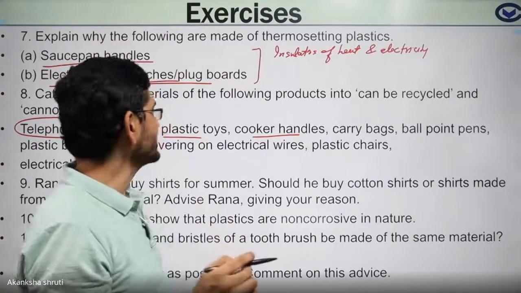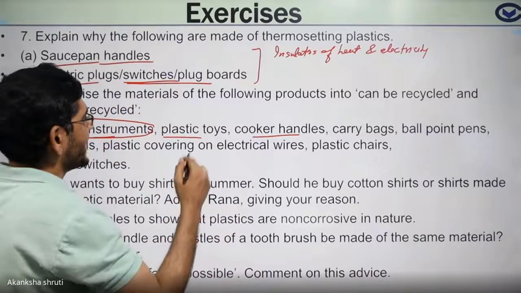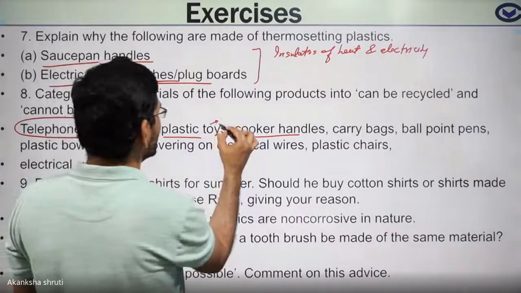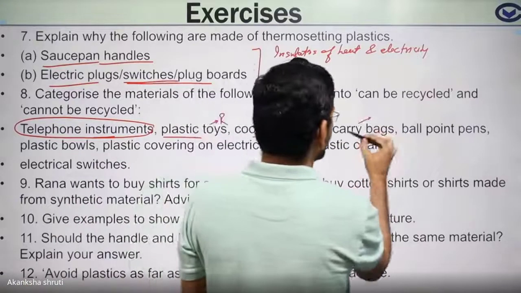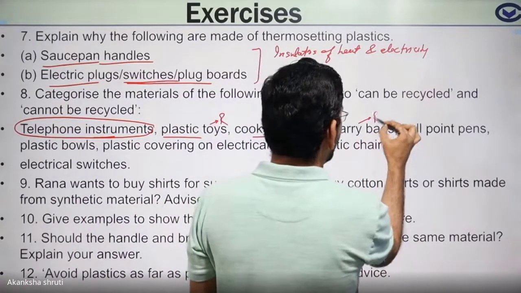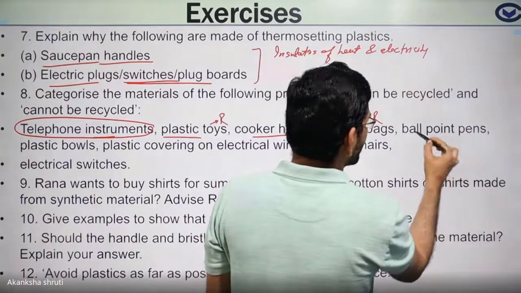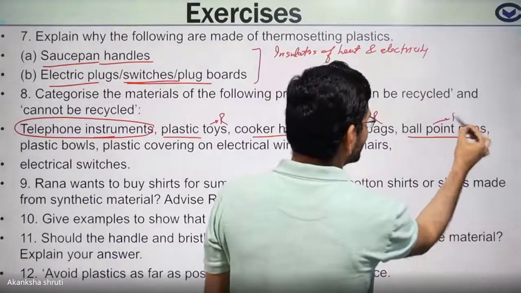But if it consists of thermoplastic, then it can be recycled easily. Like plastic toys, it can be recycled. Cooker handle, difficult to recycle. This carry bag can be recycled. Ball point pen means this portion can be recycled.